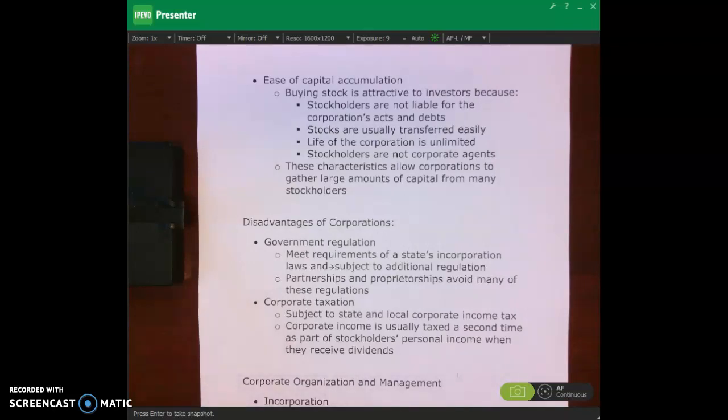Okay. And then stockholders are not corporate agents. And that's what I was saying earlier, that yes, I own 2 shares of Pepsi, but I can't come to the president of Mary Washington and say, today is Free Pepsi Day. Everybody gets free Pepsi. Can't do that. Okay. Only the officers or managers within Pepsi who have the authority can do that. Okay.